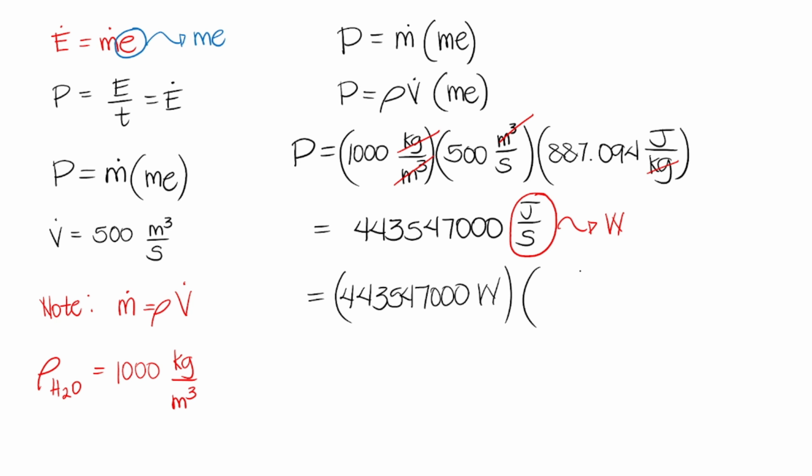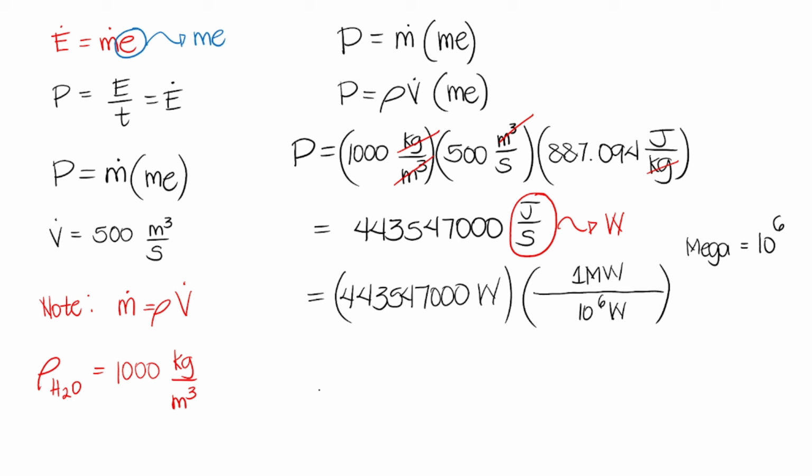We know that 1 megawatt is equal to, what is the prefix mega? Mega is equal to 10 raised to 6. So, 1 megawatt is equal to 10 raised to 6 watts.